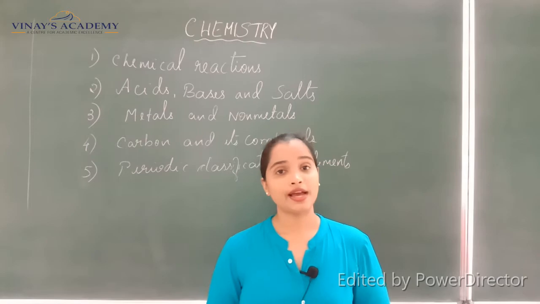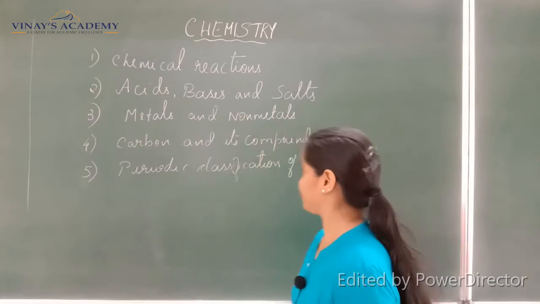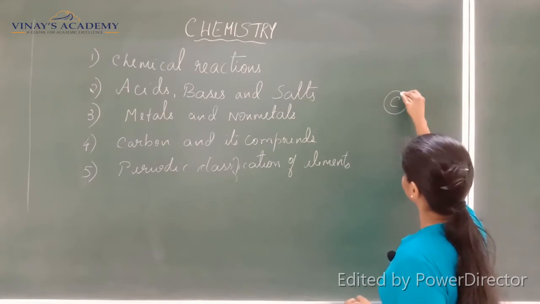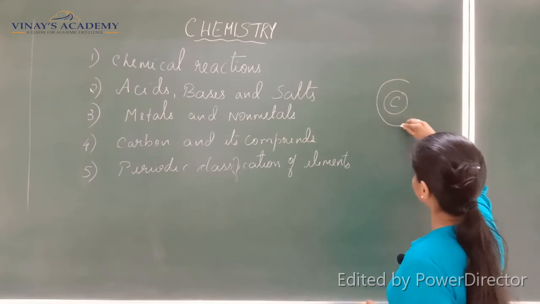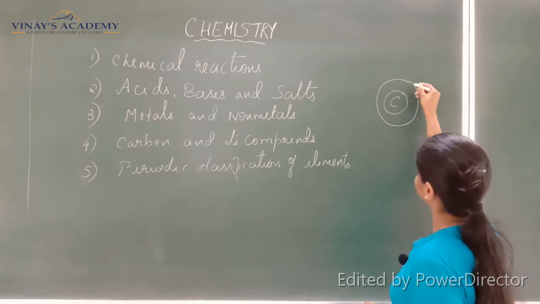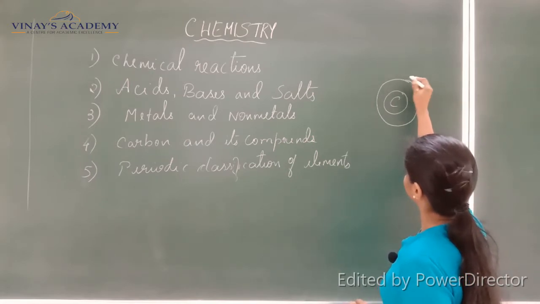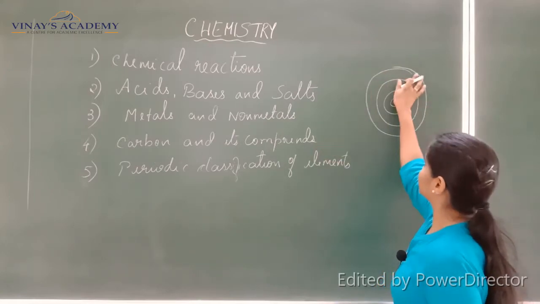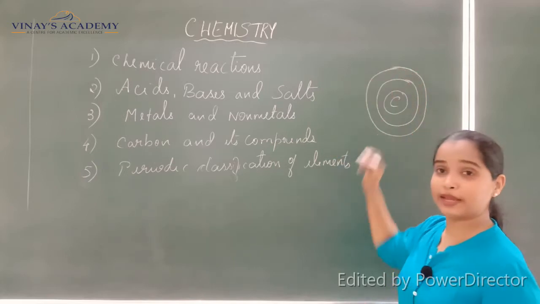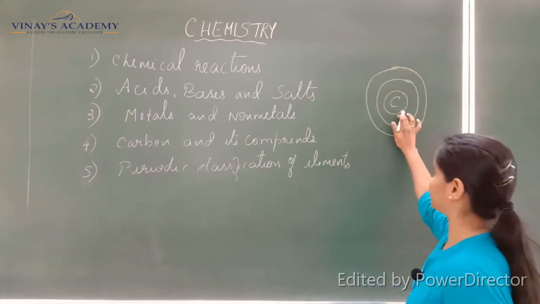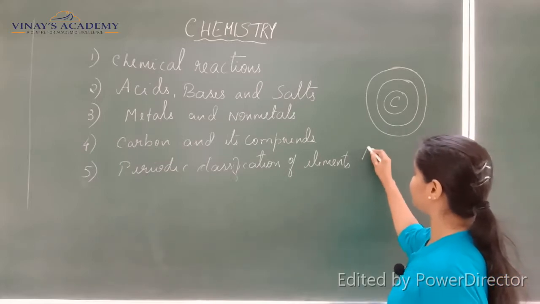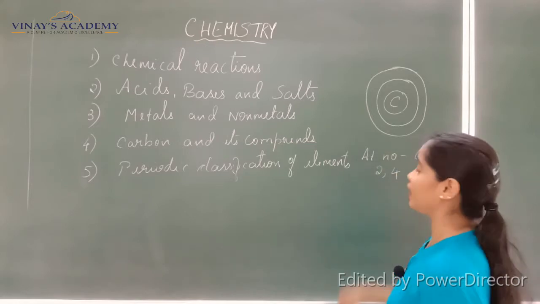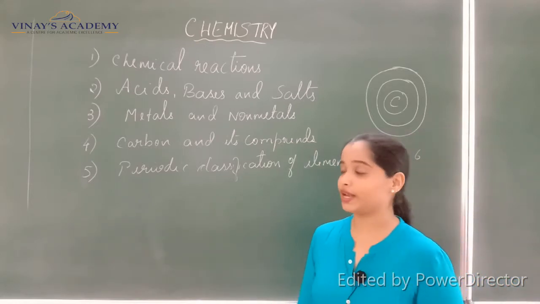If you draw the atom of carbon, let me show you. So you know this is an atom, and this is called the nucleus. Since the atomic number of carbon is 6, its configuration is 2, 4, right?